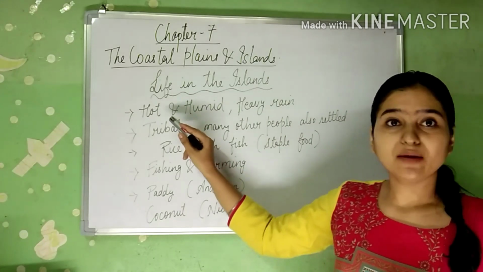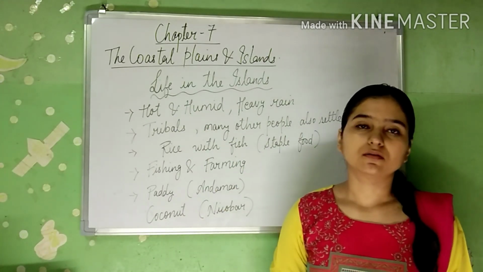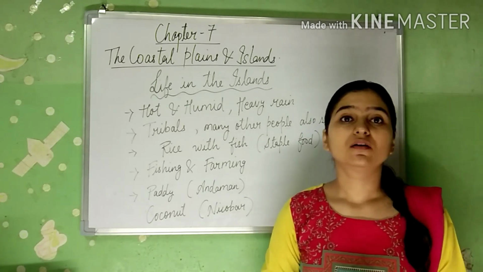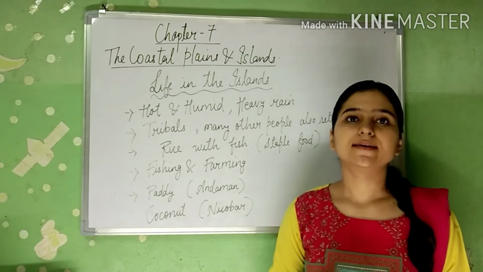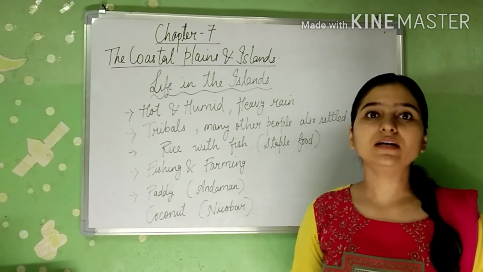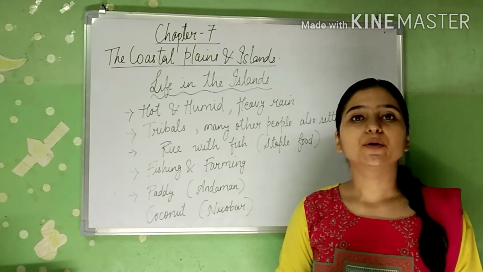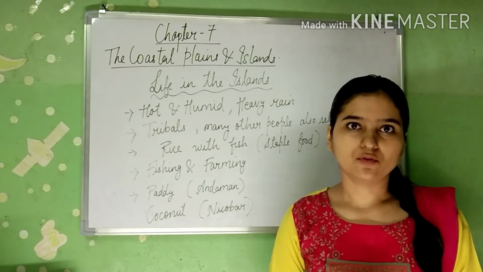See, the climate of islands is hot and humid throughout the year, but in the monsoon season it has very high rainfall, and due to the heavy rainfall it has dense forest. So we can say that the climate of the islands is hot and humid, and during monsoon it has a great amount of rainfall.